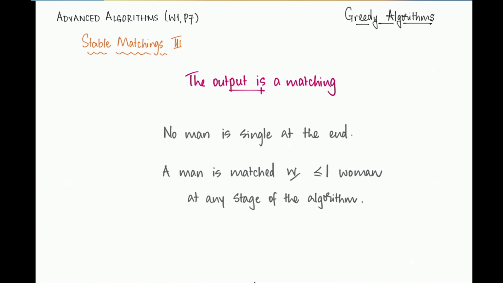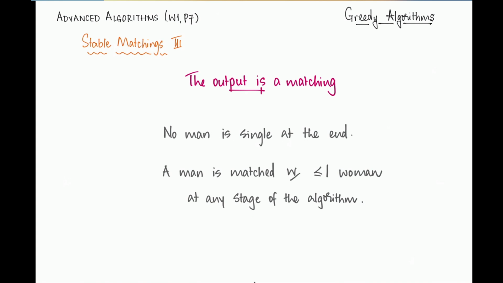The fact that nobody is single at the end is really the crucial factor here. Other than that, the fact that a man is not matched to two women or no woman is matched to two men is simply by design, by the fact that the engagements that we maintain as we go along are themselves one-to-one.